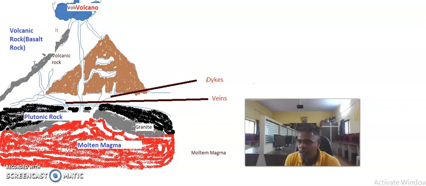The second type is the sedimentary rock. Sedimentary rocks are formed from sediments derived from the breaking down of pre-existing rocks.